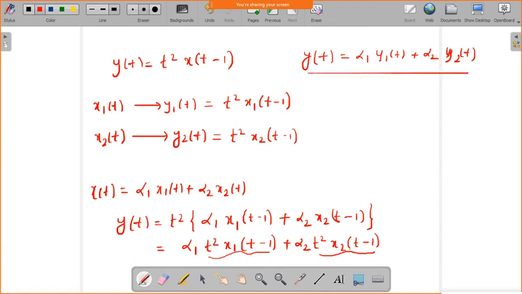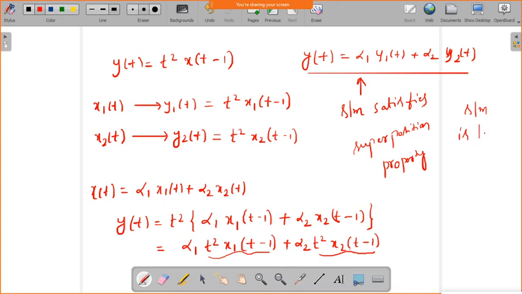So now the system satisfies the superposition theorem, or superposition property. So the system is said to be linear.